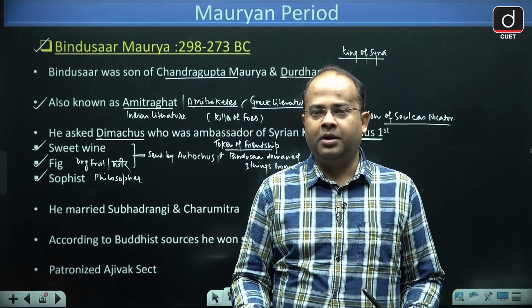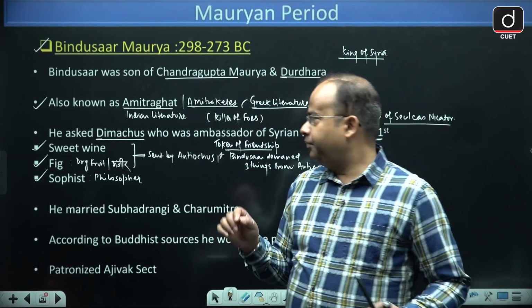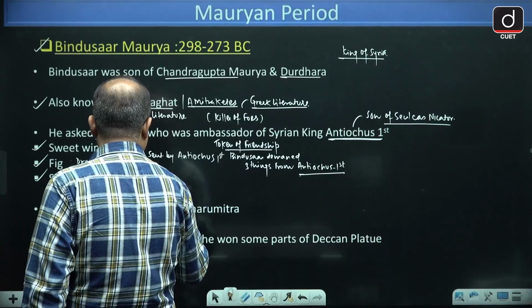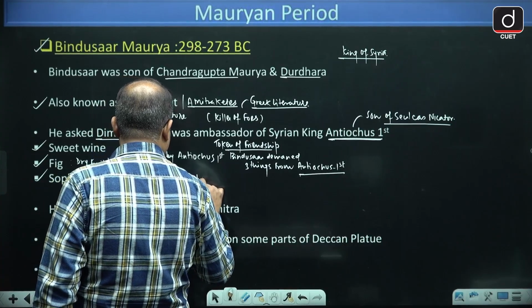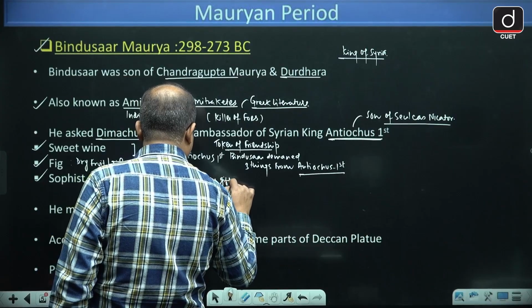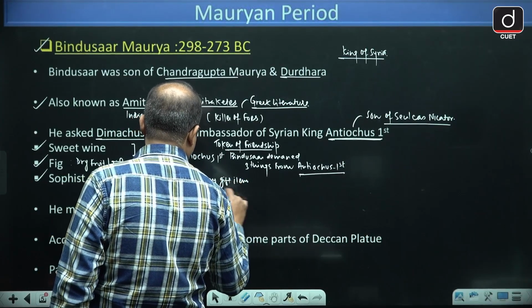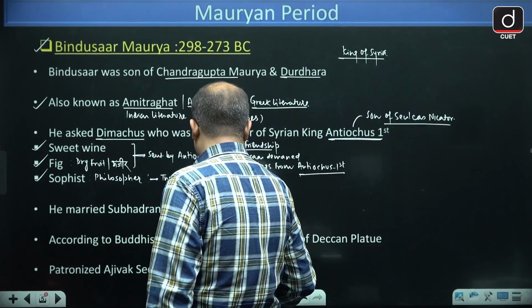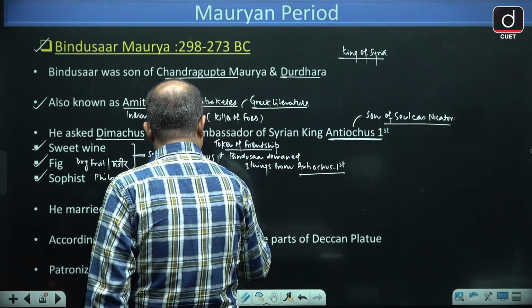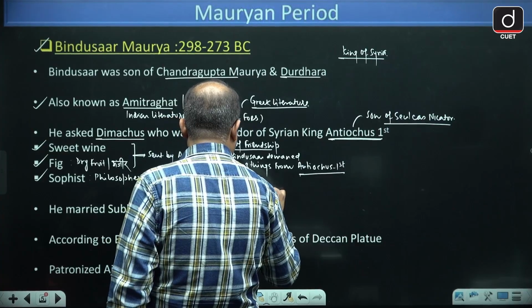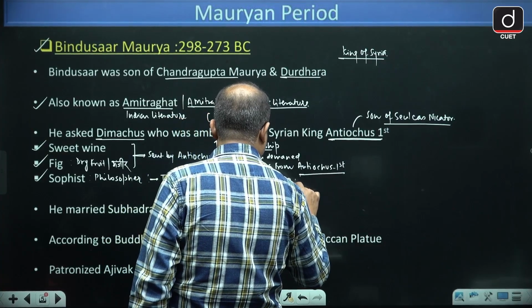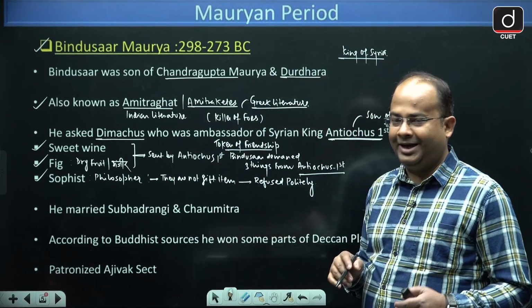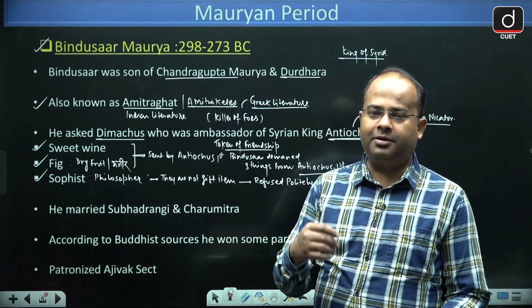But for philosopher, Antiochus first said that the sophists are not any object, they are not gift items that I can give you.